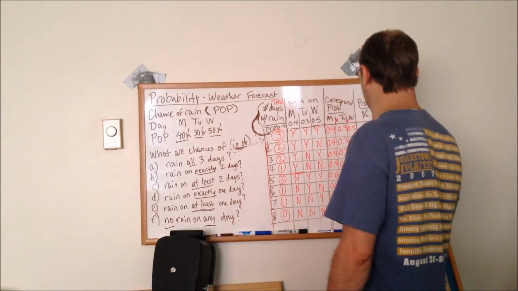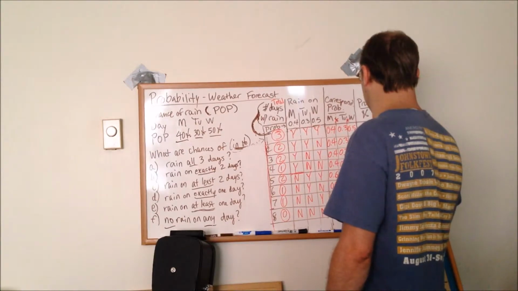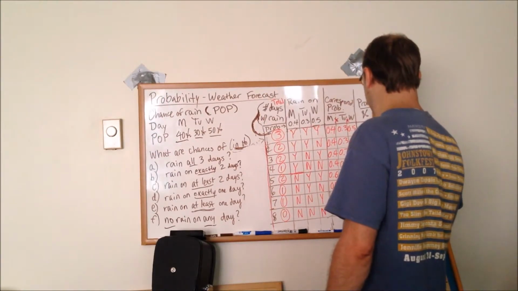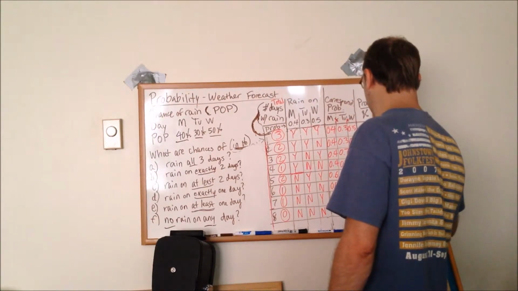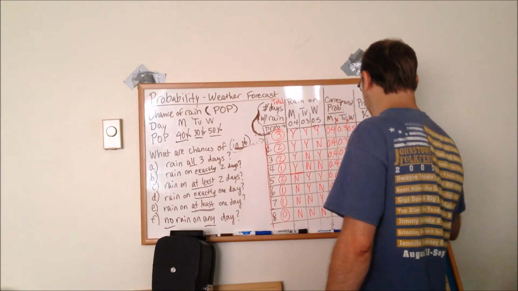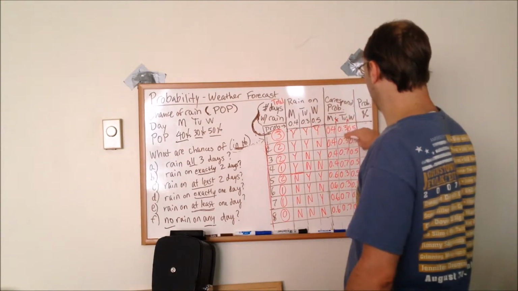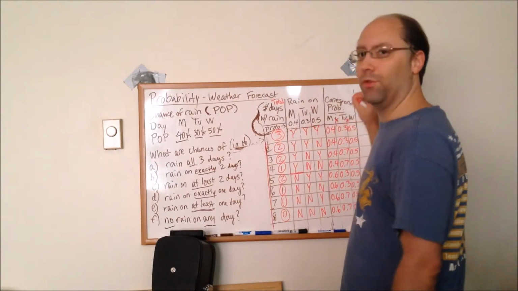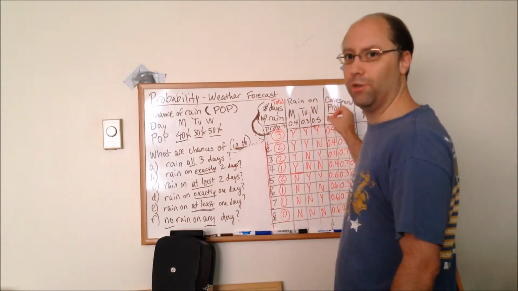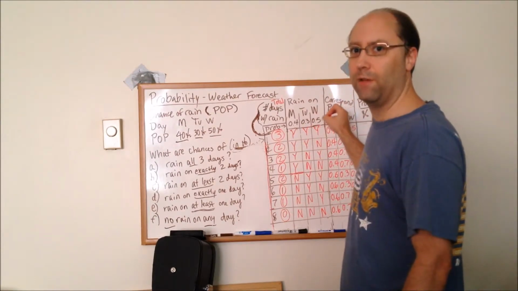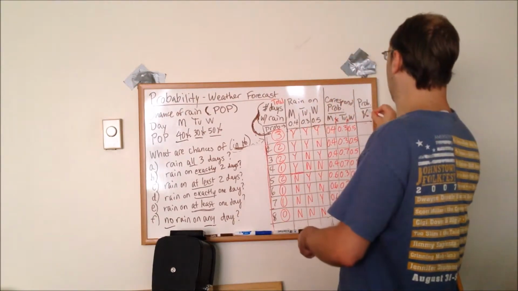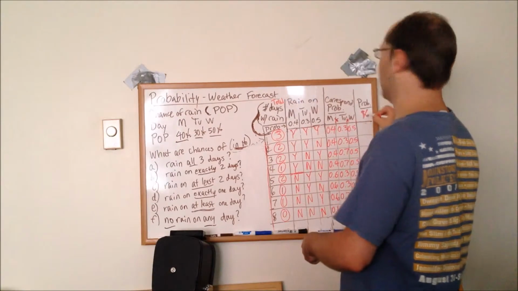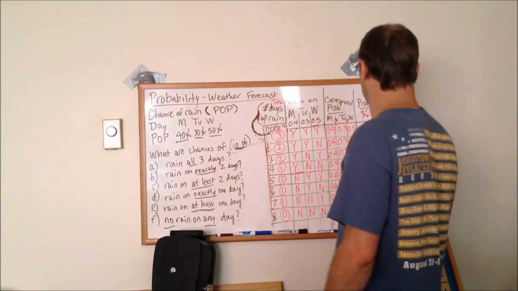So now we're simply going to multiply these decimals together for each of the 8 scenarios, and mathematically you can see that these 2 are going to be equal, these 2 are going to be equal, these 2, and then these 2. So 0.4 times 0.3 is 0.12 times half of that, or 0.5, is 0.06, which if I put the probability in percent, so that's times 100, that would be 6%.